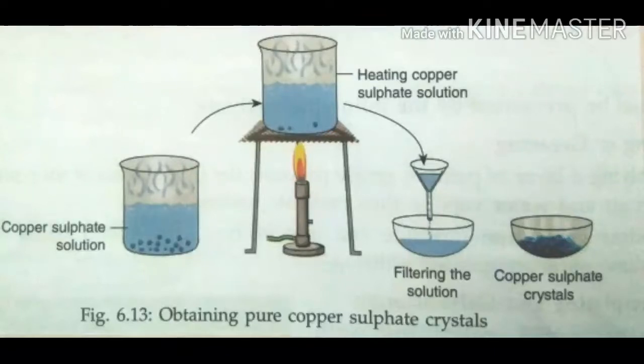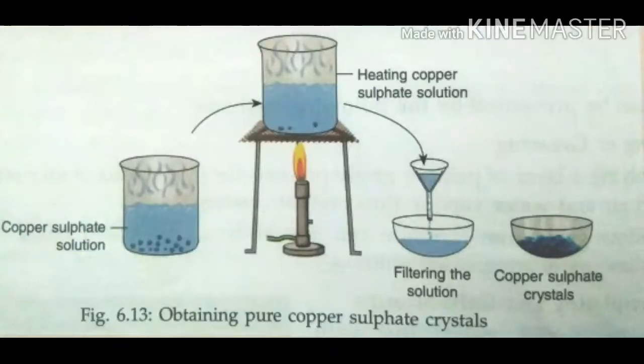Filter this saturated solution and allow it to cool without disturbing it. We can see large copper sulfate crystals at the bottom of the bowl.